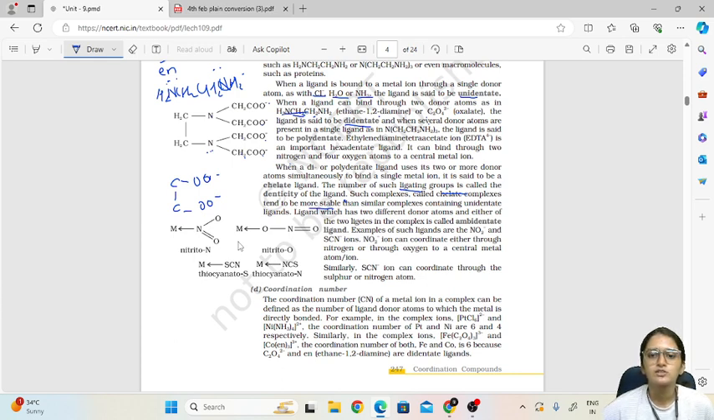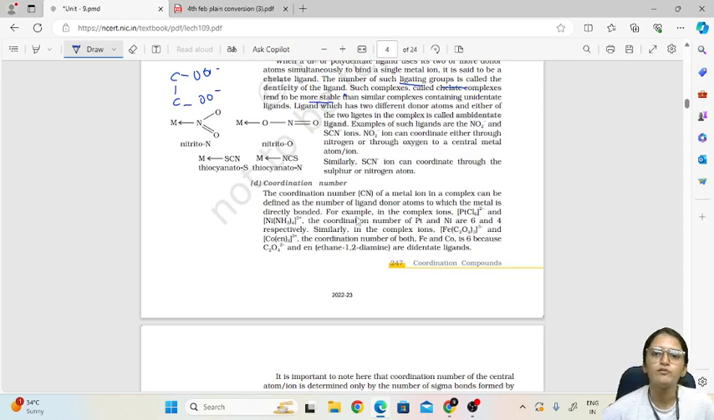Then a ligand which has 2 different donor atoms, and either of the 2 can bind in the complex, is called an ambidentate ligand. Now this is another type in which we will have 2 donor atoms, but at one time we can use only one donor atom. Okay, that is, we have 2 different donor atoms. So here we will see examples, through that we will understand ambidentate ligand.